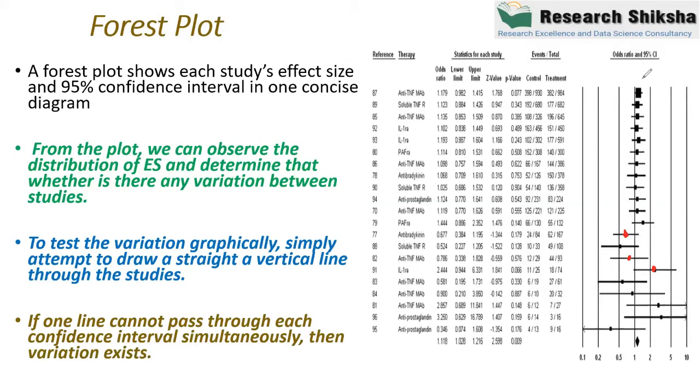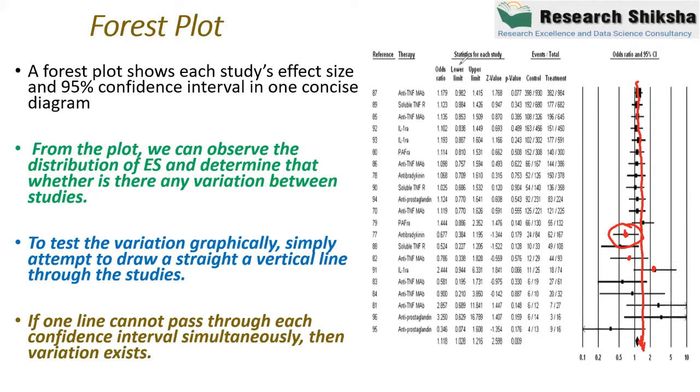If I draw a vertical line, right? If I plot a vertical line through the diamond, now I have to check one thing. Can this line cover all these effect sizes? Is it possible that this straight line covers all the effect sizes? Like this one is not covered, right? But in this straight line, most of these studies are coming, but it may be possible that some of the effect sizes will not be crossed by this straight line.